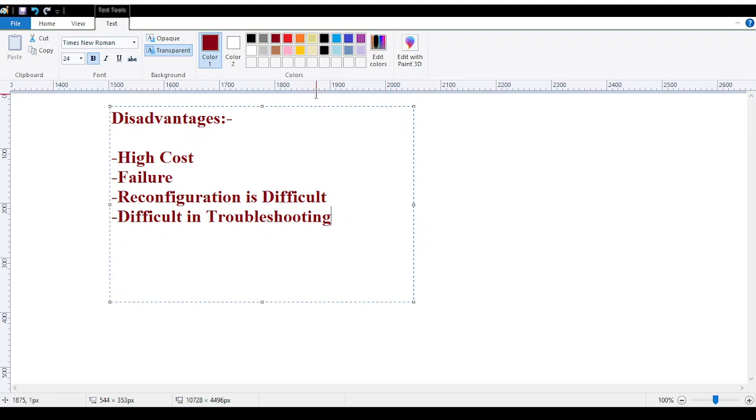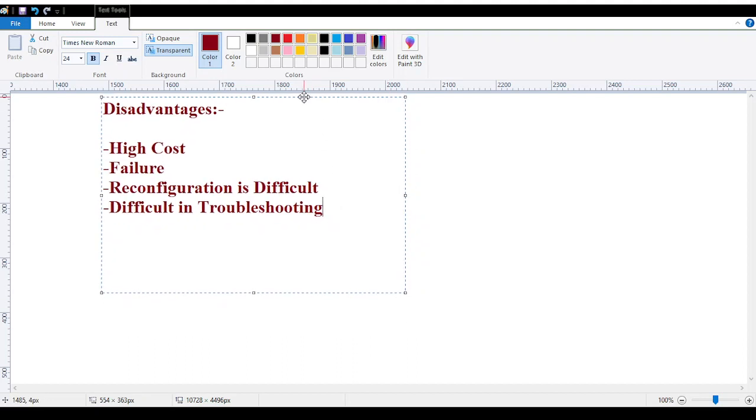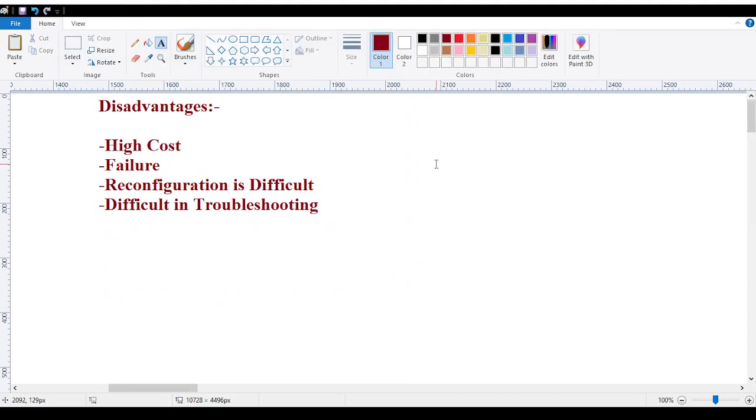Now you might be wondering about high cost. Yes, the companies know that if they implement this, it is going to cost them higher. The reason is that they only implement this Wi-Fi connection in those areas from where they can recover the cost.